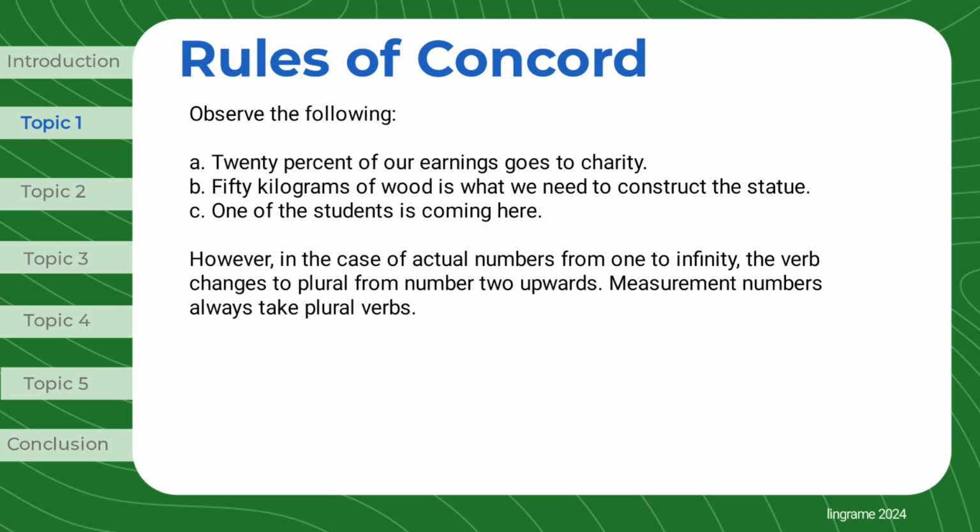One of the students is coming here. However, in the case of actual numbers from 1 to infinity, the verb changes to plural from number 2 upwards. Measurement numbers always take plural verbs.